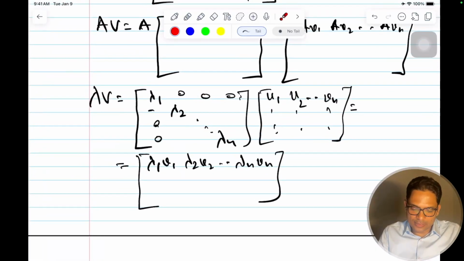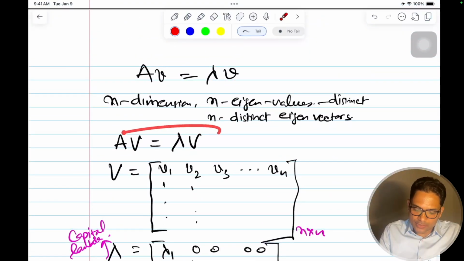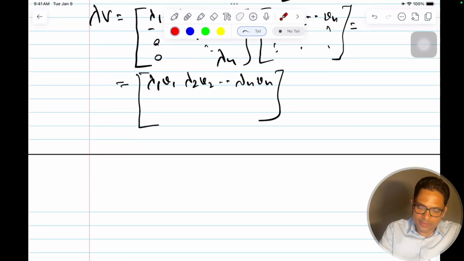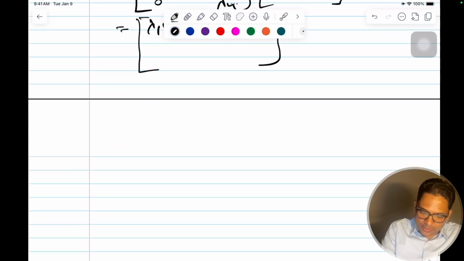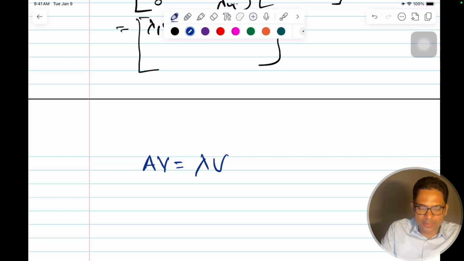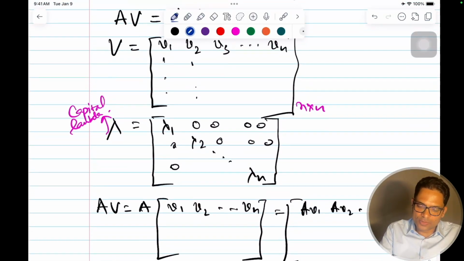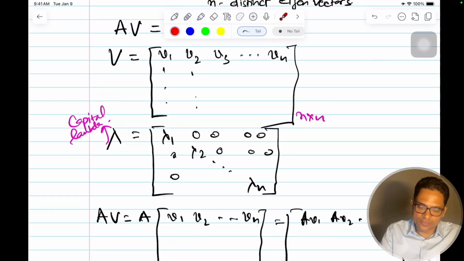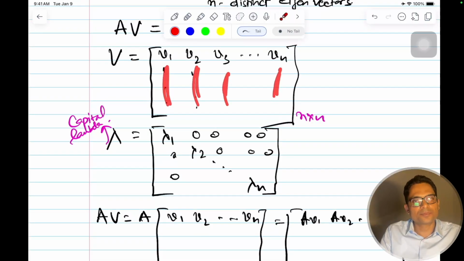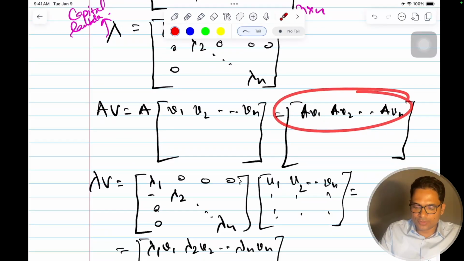And that is what AV equal to lambda V is. If we can write any vector in this format, my equation looks like A capital V is equal to capital lambda V. The columns of V are my eigenvectors. How am I visualizing this?